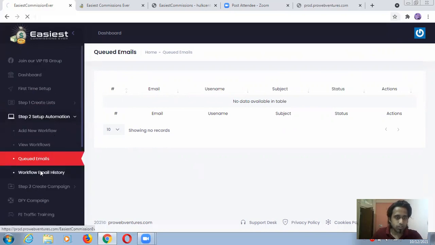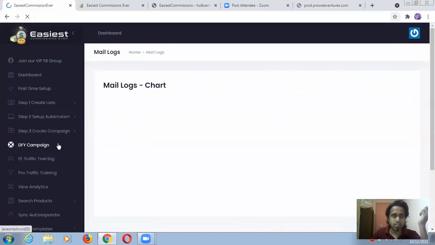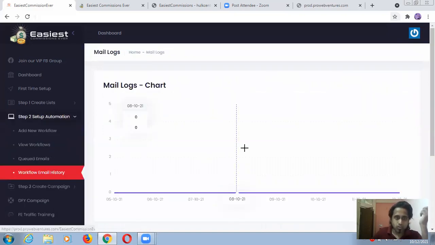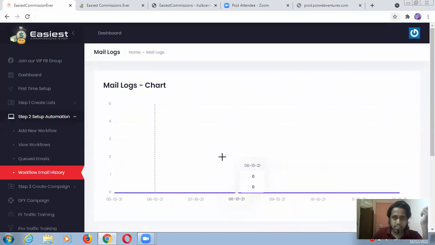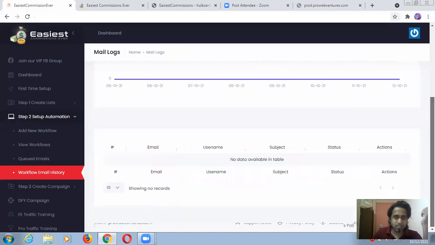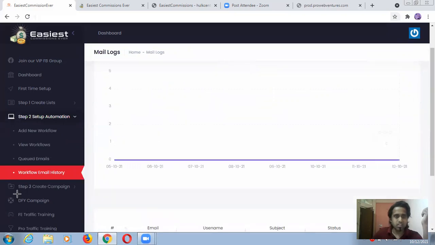Workflow email history. This setup is completely for email marketing, guys. Mail logs, chart, and this is for analytics, guys. Per day, every day you can see what is going to happen. Again, there is no data.